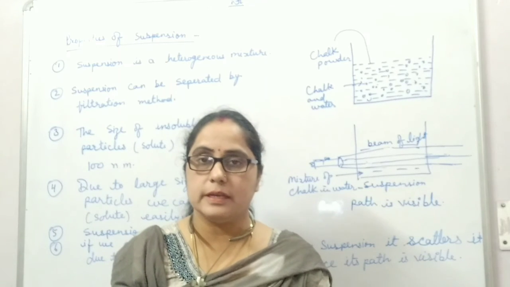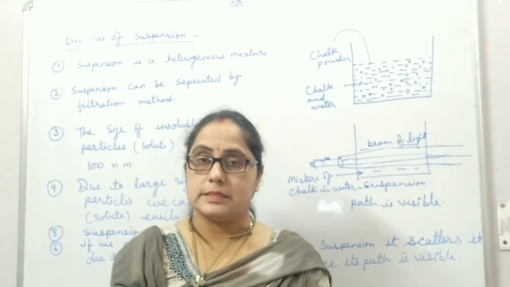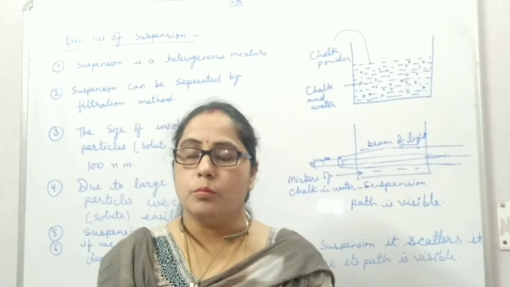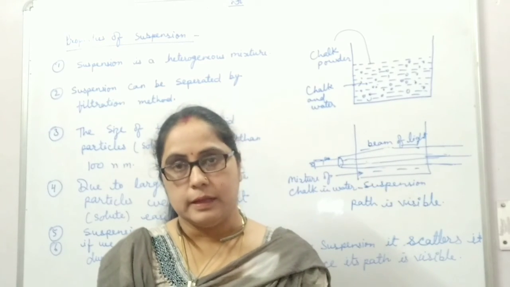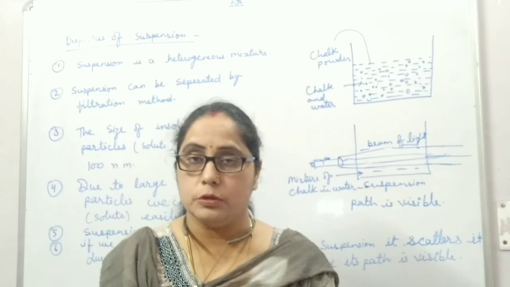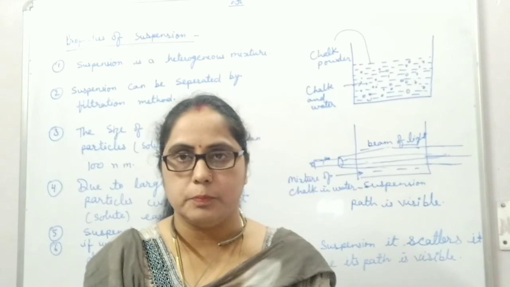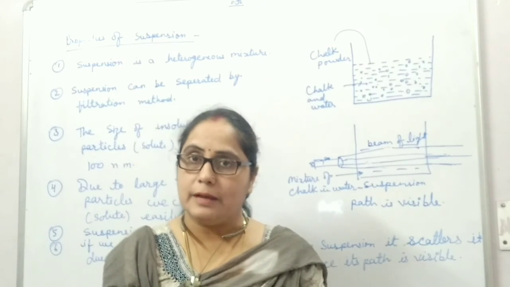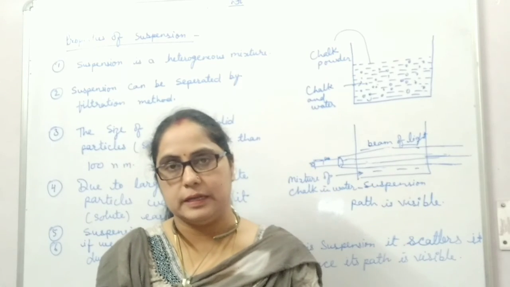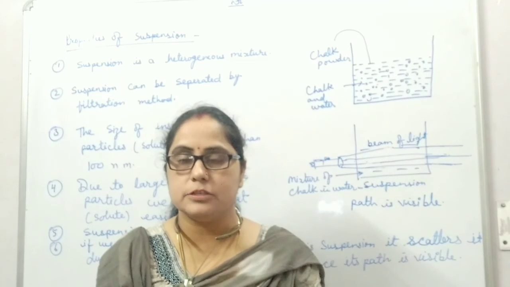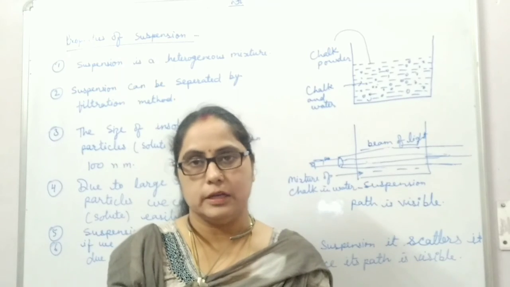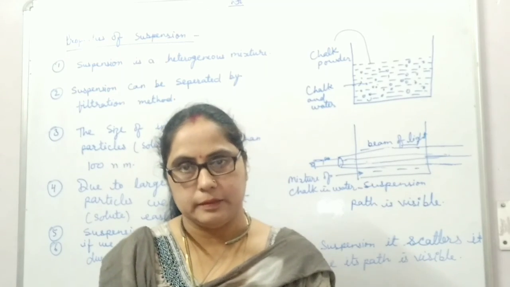It is a heterogeneous mixture and the size of solute particle is more than 100 nanometer. It scatters the beam of light due to the large size of solute particles and it can be filtered by using the filter paper. We get a residue, that is the insoluble solid particles, on the filter paper.